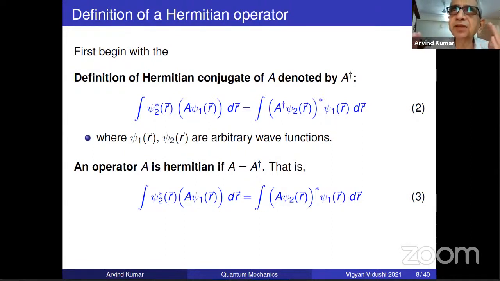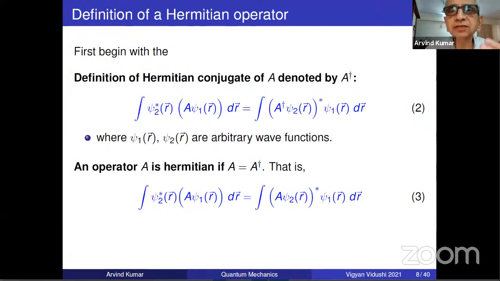What is the meaning of adjoint or Hermitian conjugate? Just transpose the matrix and take the complex conjugate. So I'm sure you have heard of this before, or even if you have not, you can easily understand that matrix-wise, it is such a simple thing. That is the meaning of Hermitian conjugate of a matrix.